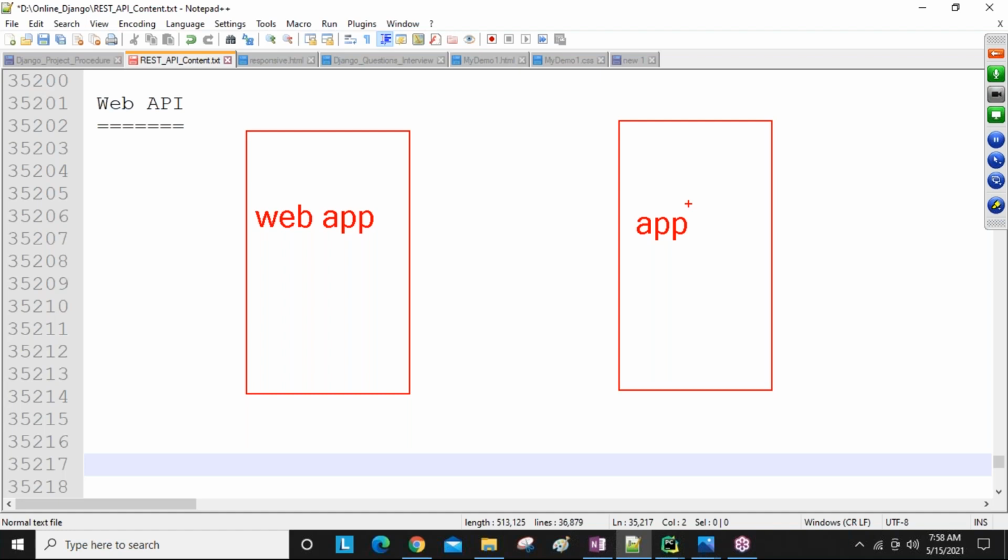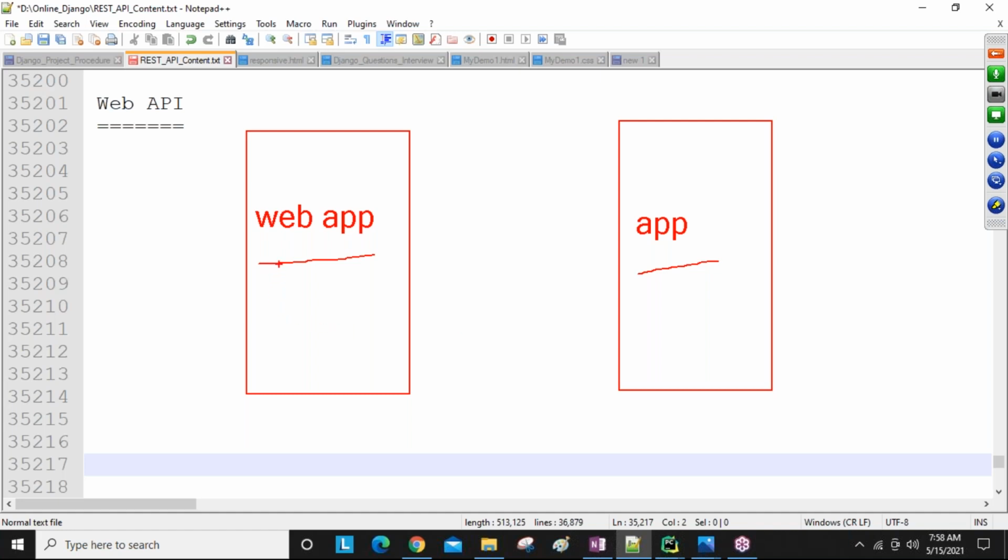One more time, can you see? So web applications and static applications, two types. Web applications are the applications which run only with the internet. The applications which run without the internet are called static applications.